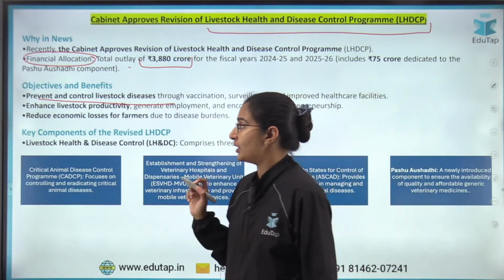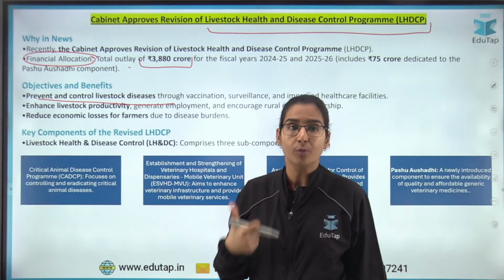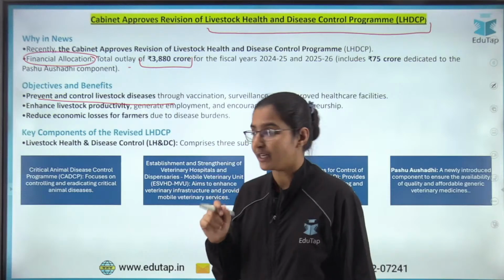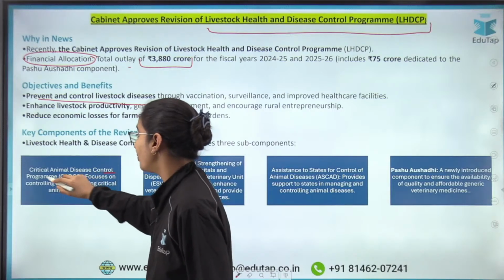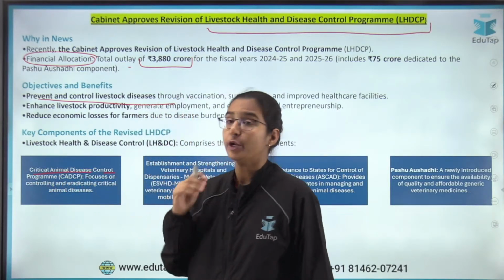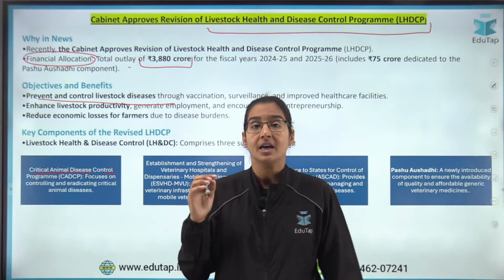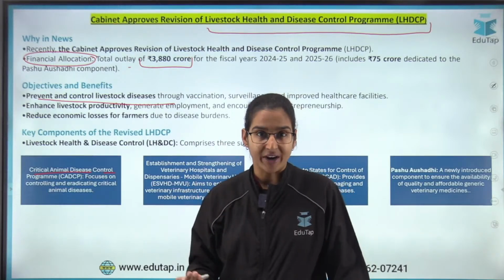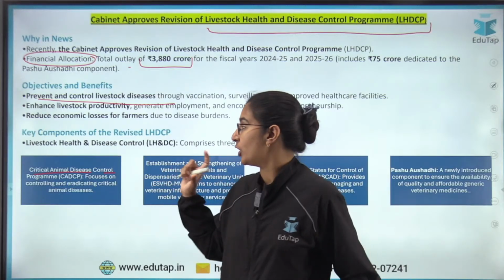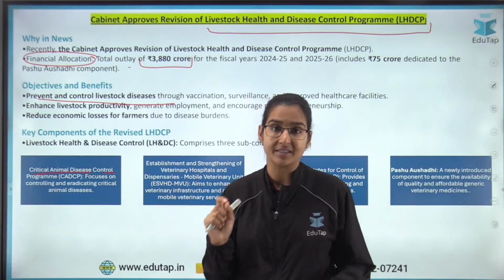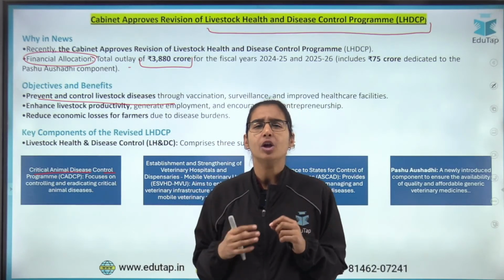Now, for this particular scheme, there are 3 components. Earlier, there were 3 components. One more component has been added here. We are going to discuss that as well. So the first component is the Critical Animal Disease Control Program, right? This particular component of this scheme will focus on the critical diseases, because there are a lot of diseases which are more widespread and more fatal as far as the cattle are concerned, and therefore this component is going to focus on those diseases. Now, one thing I want to tell you here, that in our animal husbandry static part, there are a lot of diseases.